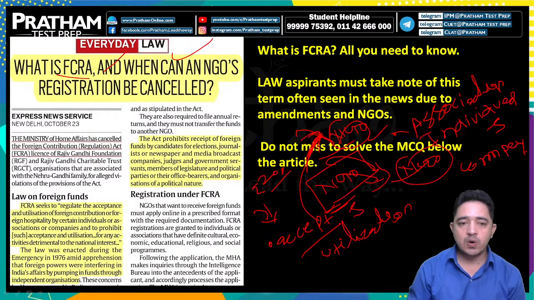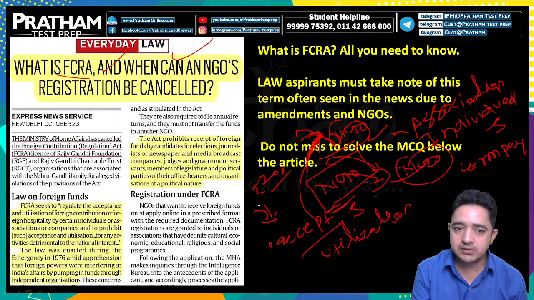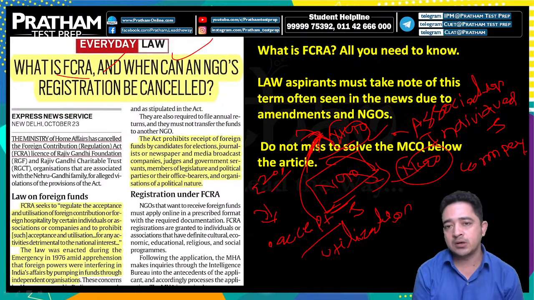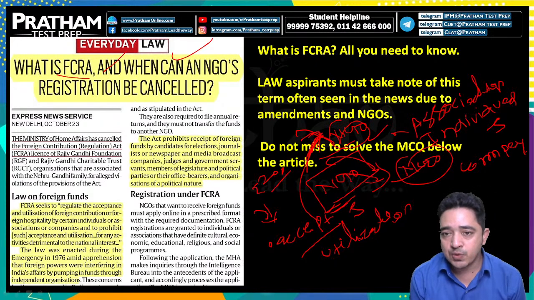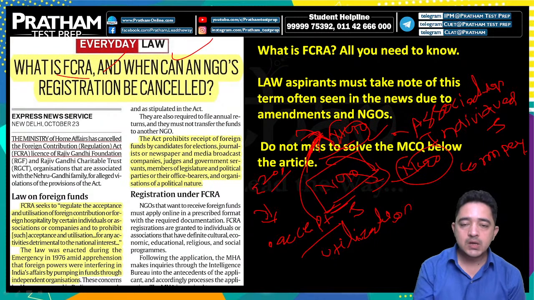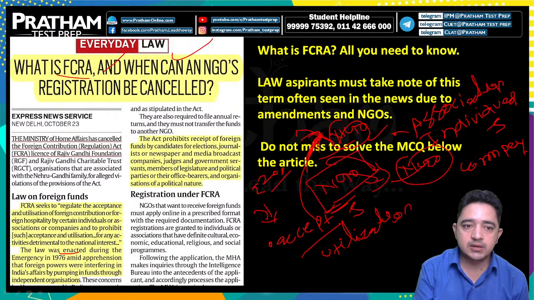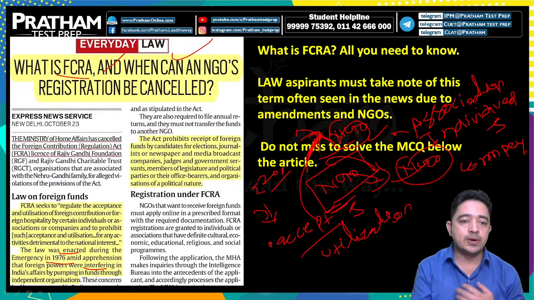So this law was enacted during the emergency in 1976. You need to know how things began. The law was enacted during the emergency in 1976 amid apprehension that foreign powers were interfering in India's affairs by pumping funds through independent organizations.